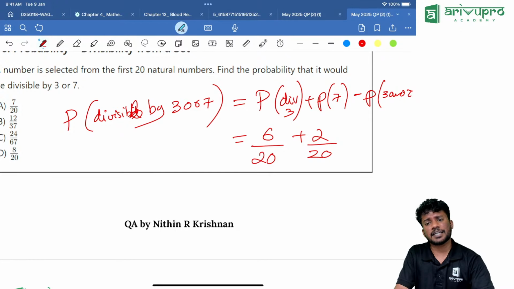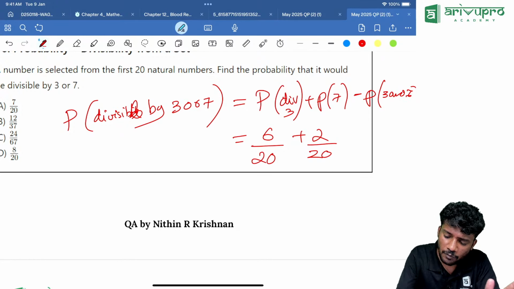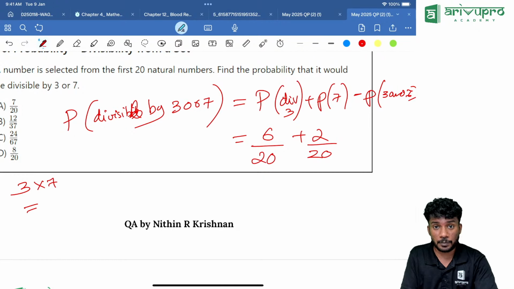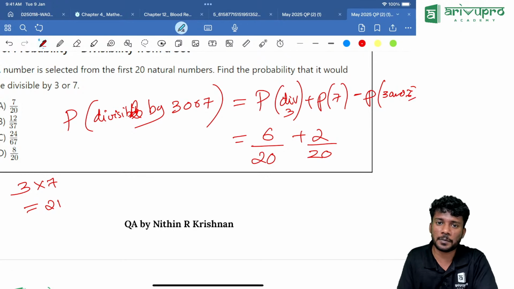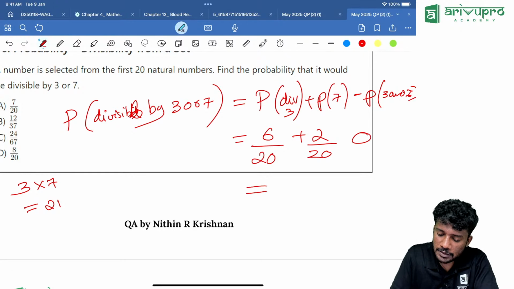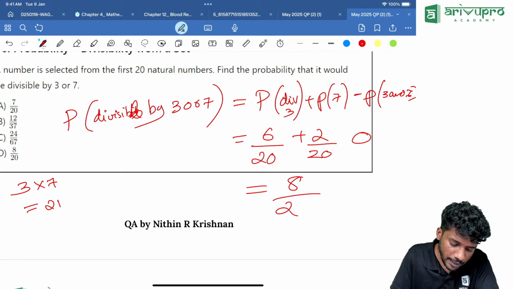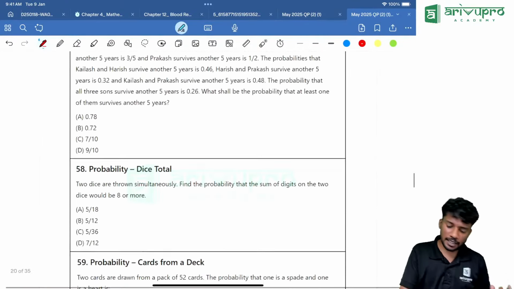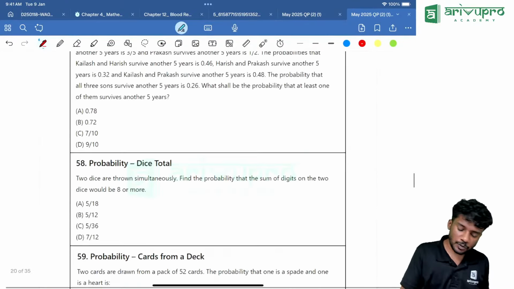Then is there any number divisible by 3 and 7? What did I tell you? Whenever we say 3 and 7, we should take the multiplication of 3 and 7, that is 21. Is there any number between 0 and 20 divisible by 21? 0. Answer is how much? 8 by 20. Option D is our answer. Direct question. Then a very big question.